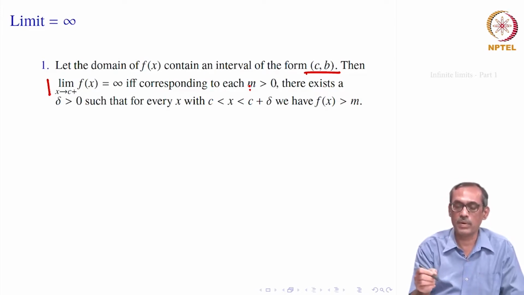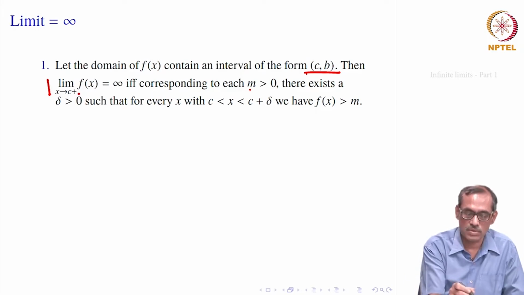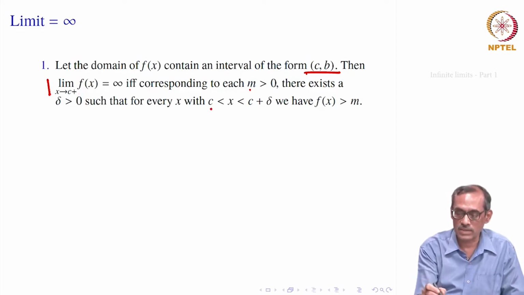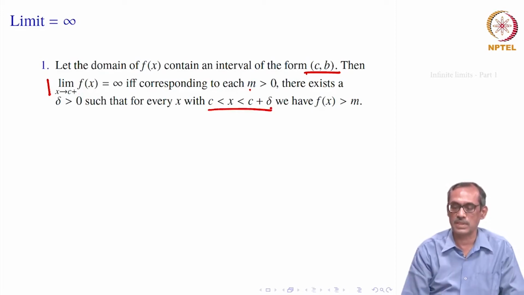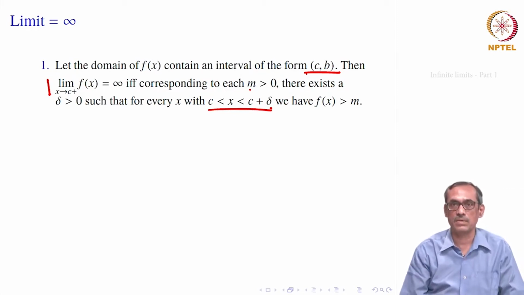That is how this unboundedness idea is expressed. Since x goes to c plus, that is only the right side limit, we would limit our search for x inside an interval of the form c to c plus delta. So, we define it this way: corresponding to each m greater than 0, there exists a delta greater than 0 such that if you take any x between c and c plus delta, then f of x must be bigger than m.